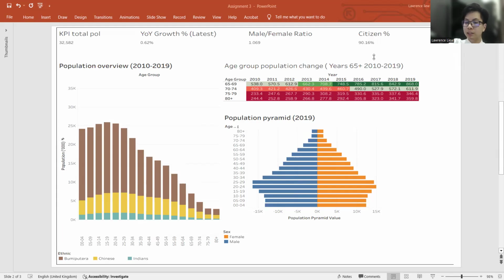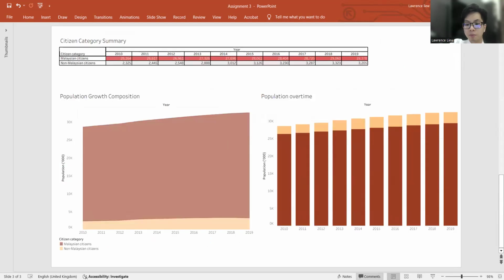This suggests that Malaysia is moving from a fast-growing to an established population phase, which is common in developing economies. For policymakers, this means planning for future challenges like aging and workforce balance, while for businesses, it signals a maturing consumer market.